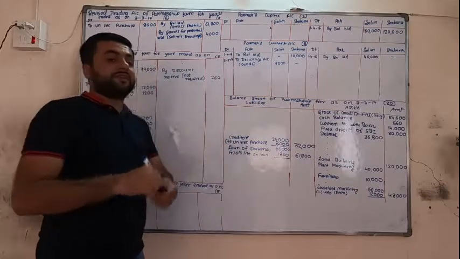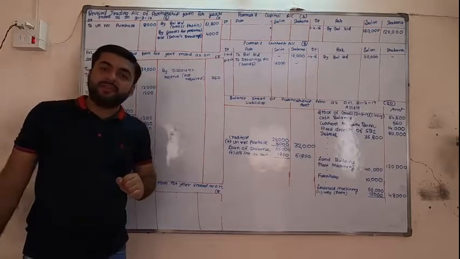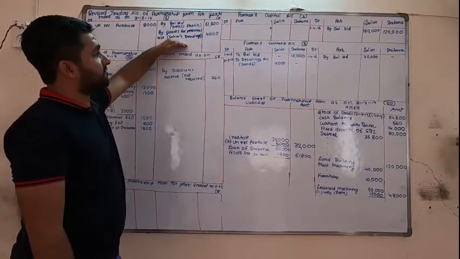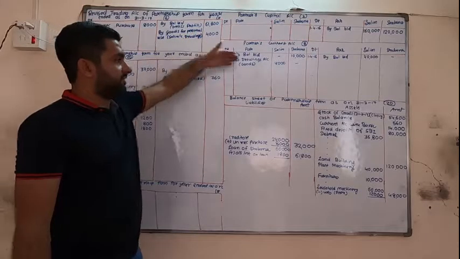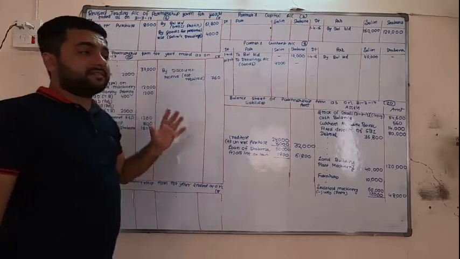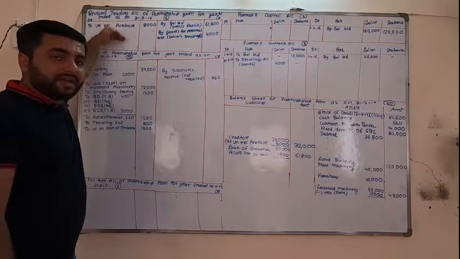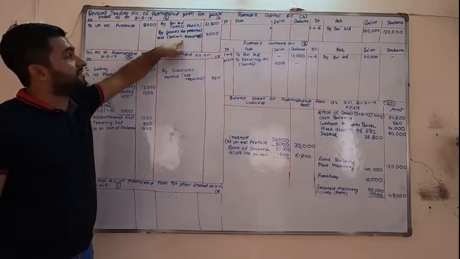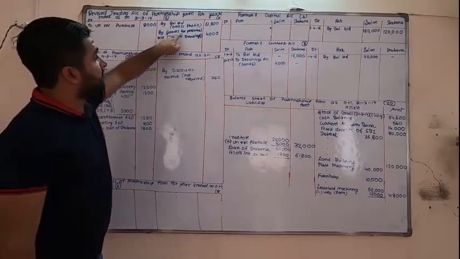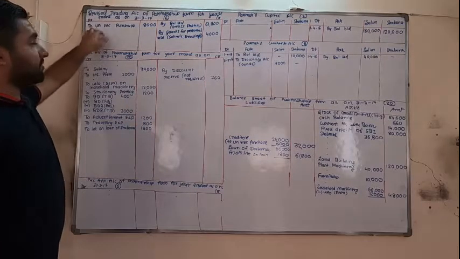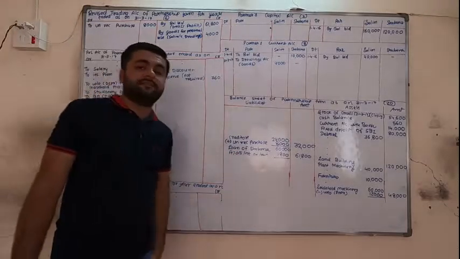See, understand the difference between first and second adjustment. In the first adjustment we have to subtract from purchase, but purchase was not available, so on the opposite side, and drawings are here. But in adjustment number 2 we have to add. So if the amount is not available, then we have to add on the same side, but if you have to subtract, then opposite side. What I have written is by goods for personal use, Salim's drawings, if you can't see. Okay, so unrecorded purchase here and here add.